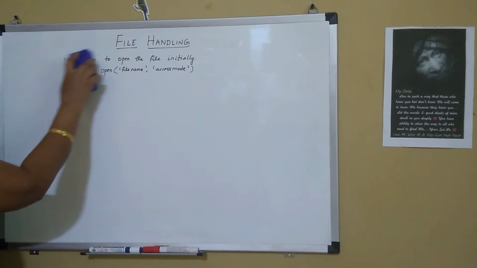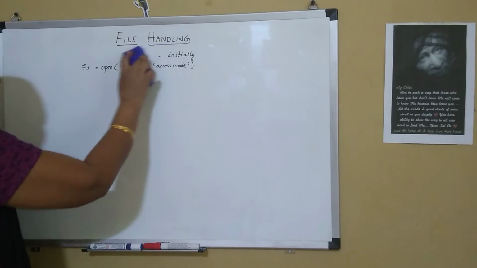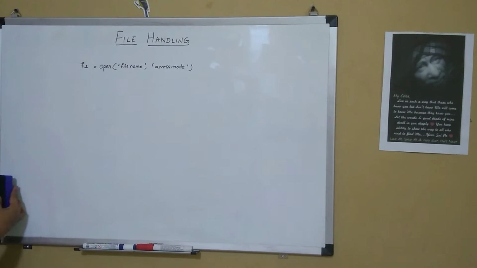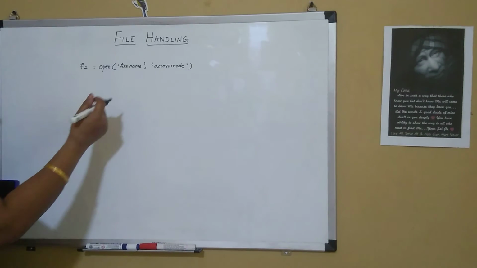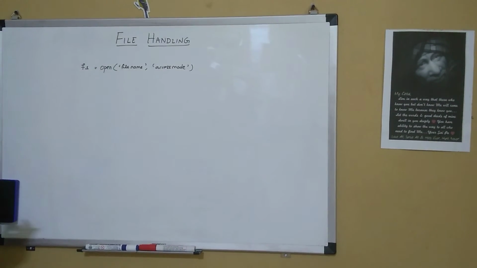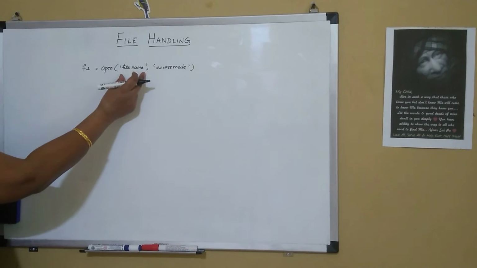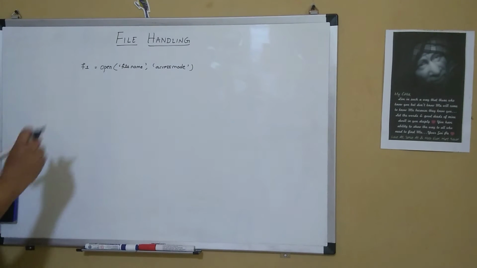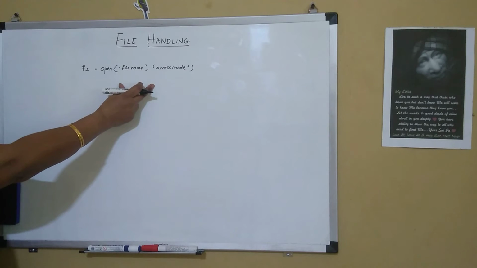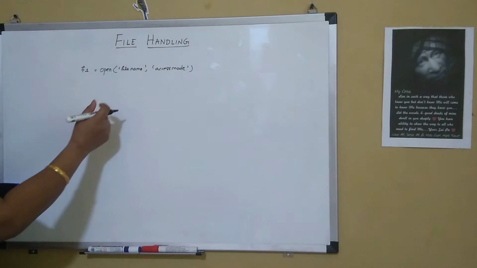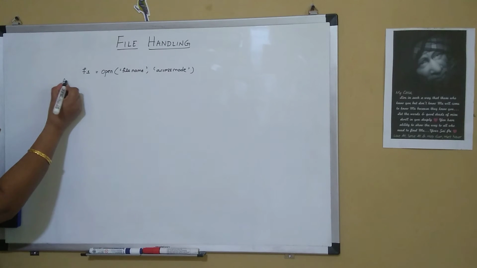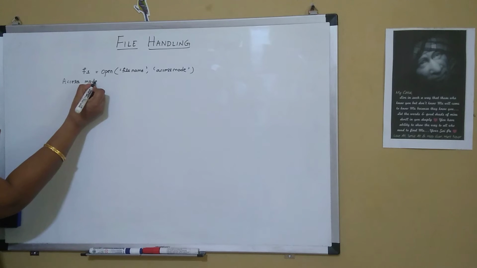So firstly, we open the file with this particular statement, that is f1 equal to open(file name, access mode). If the file is present in the Python directory, then you can just specify the file name. If the file is present in any other directory, then you have to specify the full path of the file name, and the access mode. So now let's see what are the different access modes available in files.